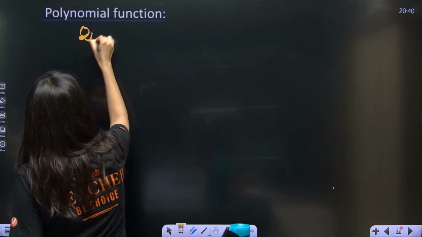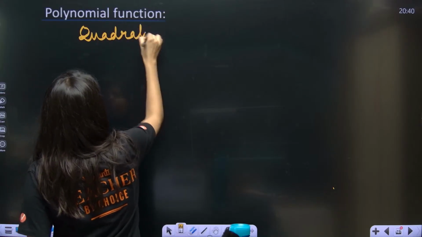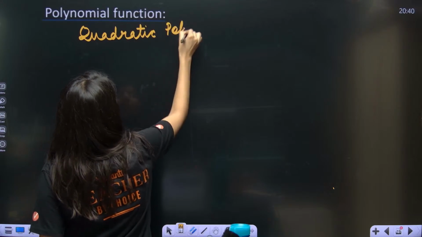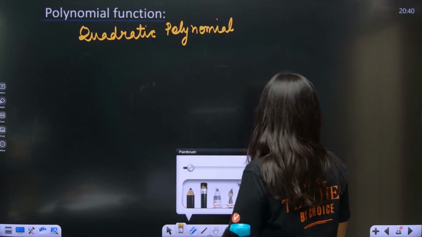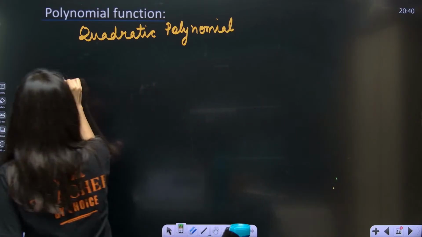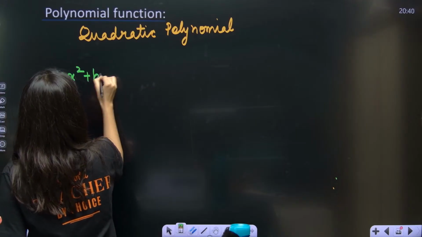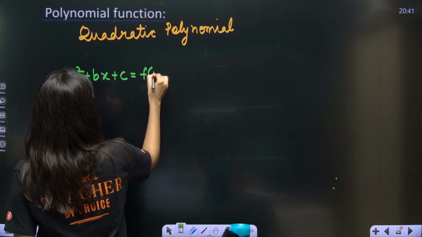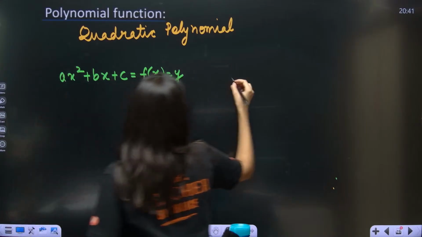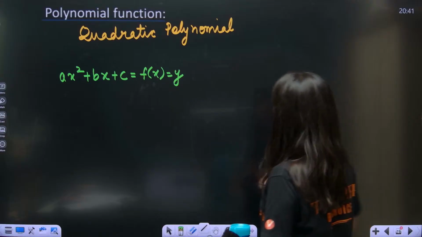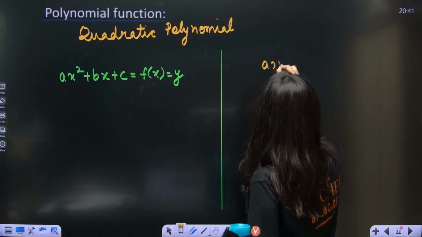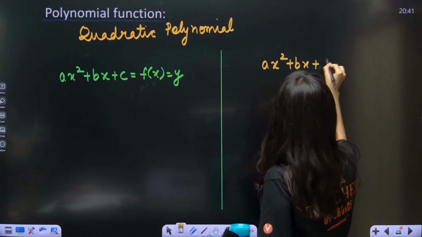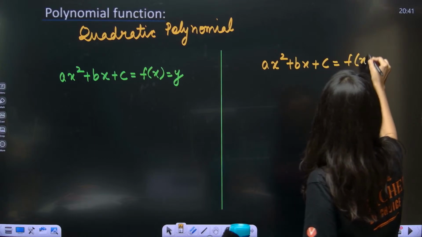Now we have the quadratic polynomial. Everybody understanding it? This is so important. Quadratic polynomials are of two categories: ax square plus bx plus c is equal to f of x is equal to y.